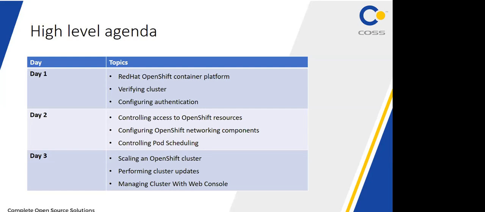Day one, we have to know what the Red Hat OpenShift Container Platform is. Next, we have to verify the cluster. We are exposing the installation methods of advanced OpenShift 4.x onwards. In the earlier version we used some YAML files, we ran them, predefined files are there, and we configured it. Now there are various platforms: on top of AWS, on top of your VMware, on top of your bare metal. How to install OpenShift? We have to verify the cluster.